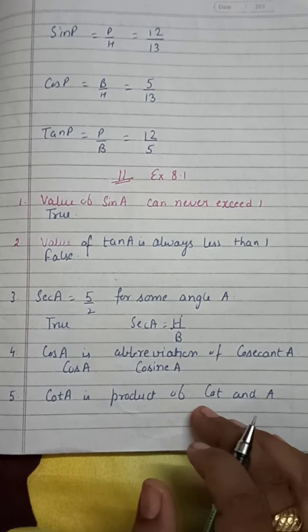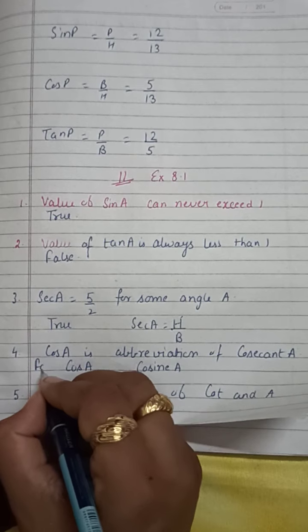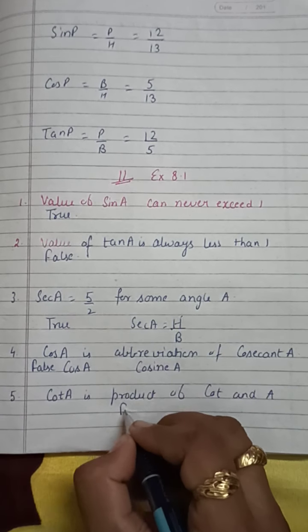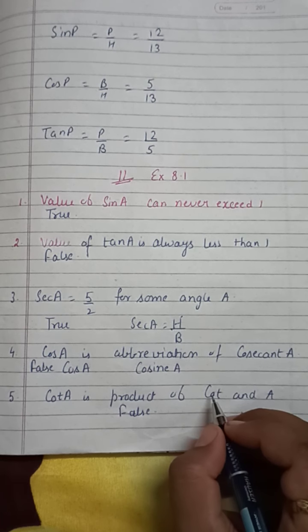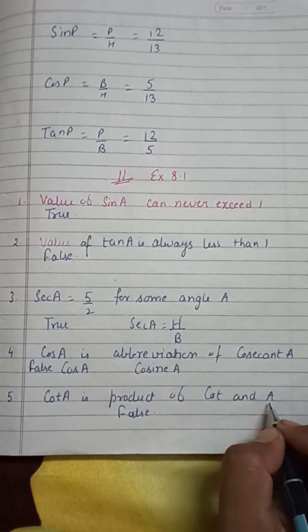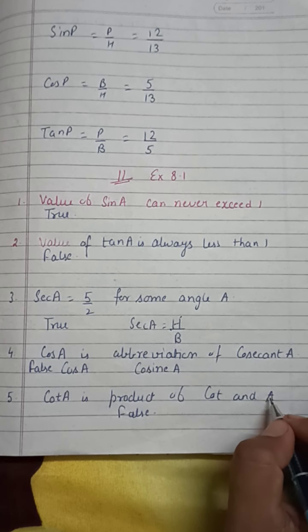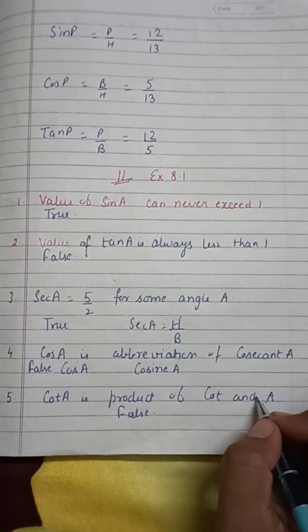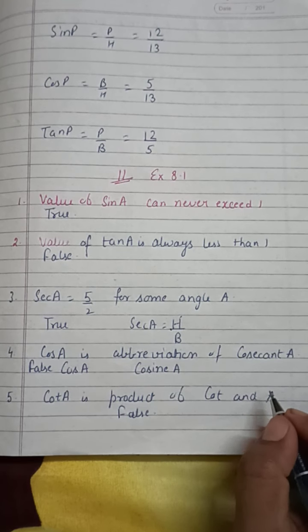Cot A is the product of cot and A. That is also false. Because cot A is not a product. It is the cotangent of angle A. Cot is an operator that is applied on the angle A. So operator and angle will not be multiplied with each other. That is the cotangent of angle A. It is not a product of cot and A.